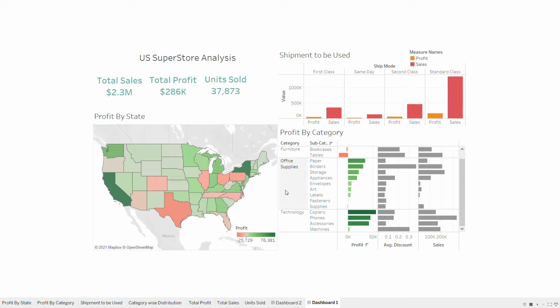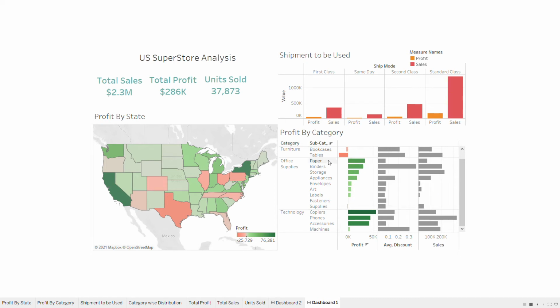So now, what is the reason behind the negative profit? What's the reason behind the loss? So I'd further analyze the profit by category and subcategory.